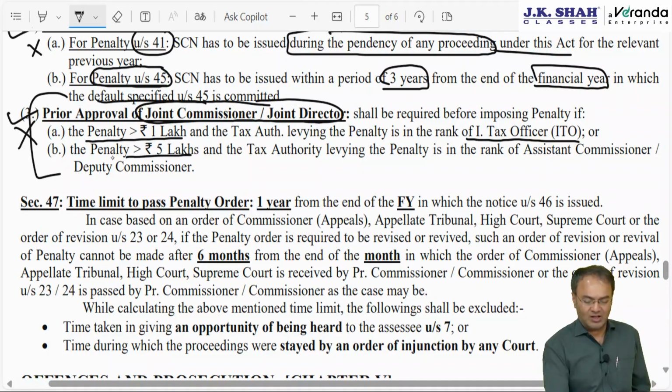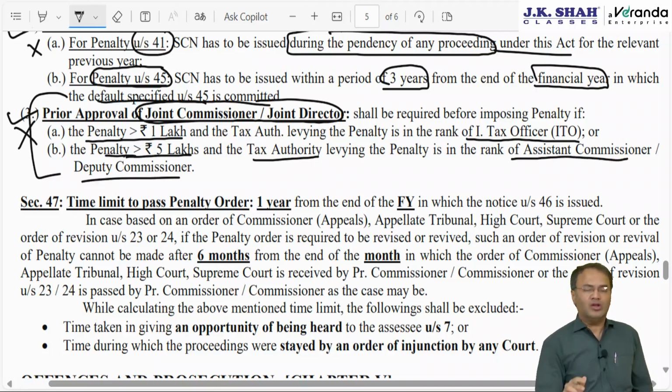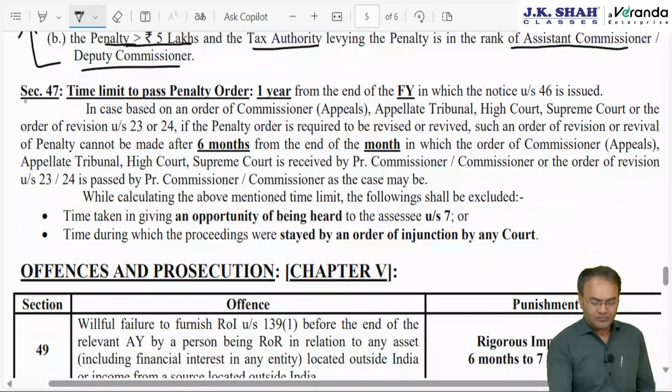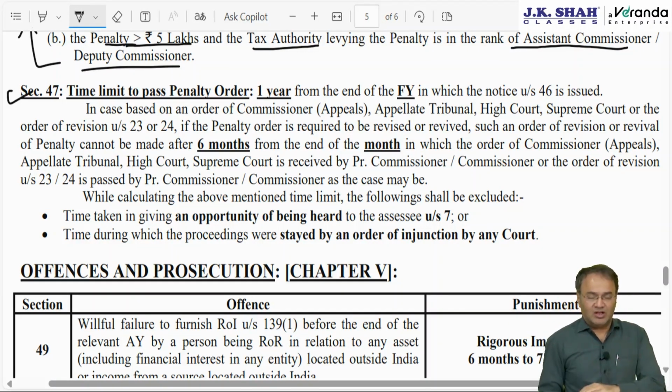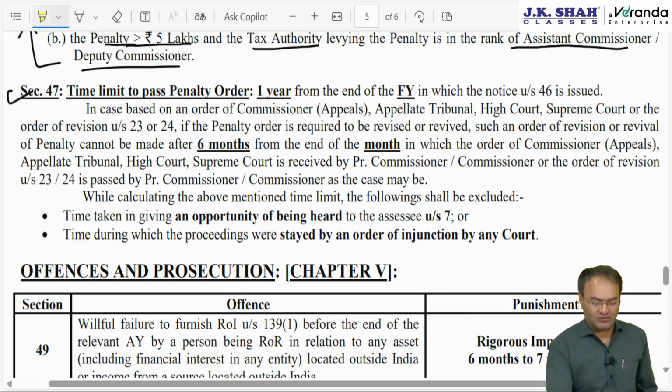Penalty is exceeding 5 lakh and the income tax authority levying penalty is of the rank of assistant commissioner, deputy commissioner. Totally unimportant, ignore it. Time limit to pass penalty order and the time limit to pass rectified penalty order, if any changes are to be made in the penalty order. So originally the penalty order has to be passed within 1 year from the end of the financial year in which show cause notice is issued.